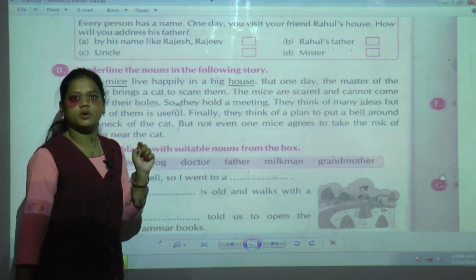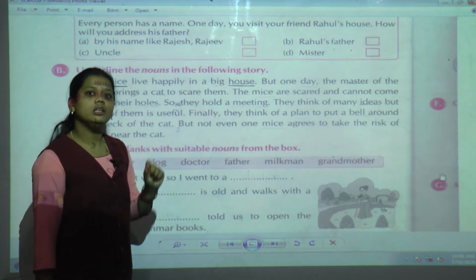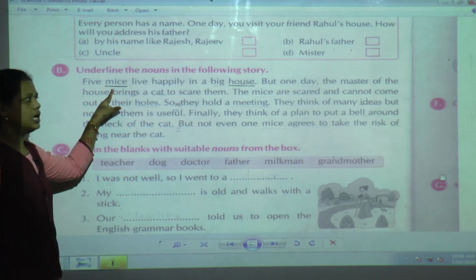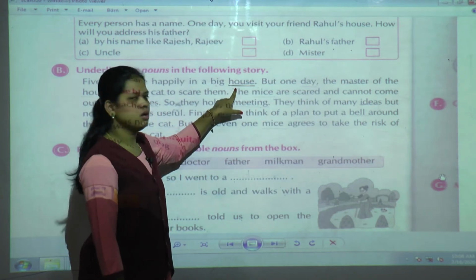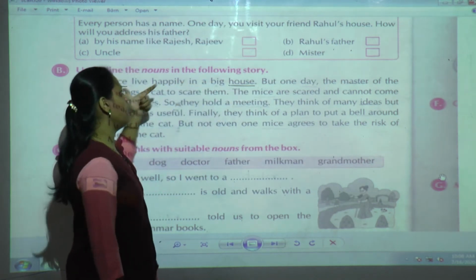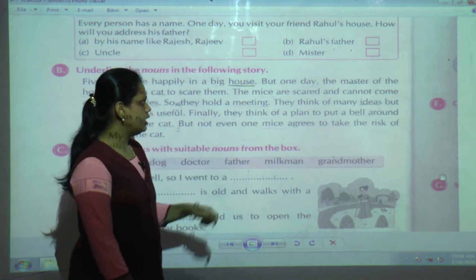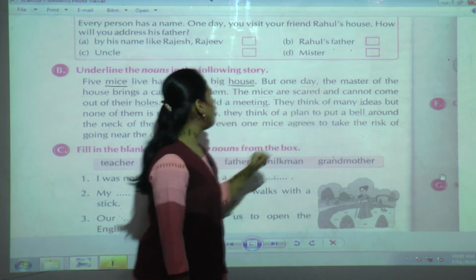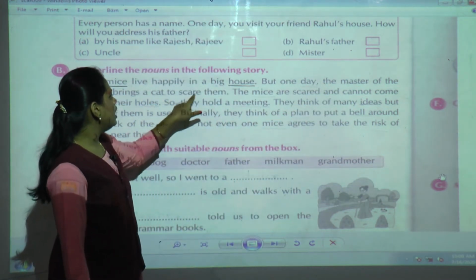Nouns mean the name of a person, place, animal or thing. Here an animal name is there: mice, means mouse. Then a place is there: house. So these are nouns, and I have underlined them here. Next one: But one day the master of the house brings a cat to scare them.